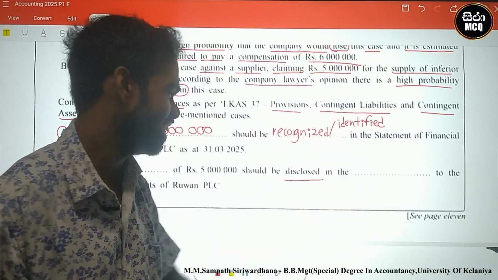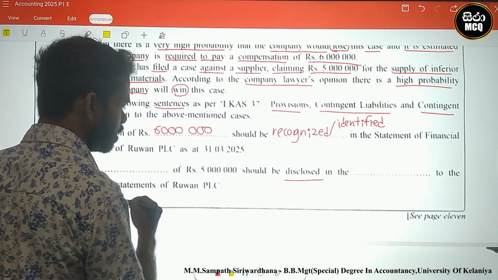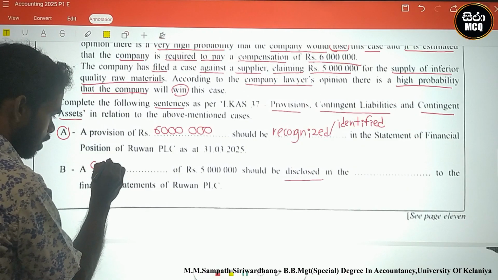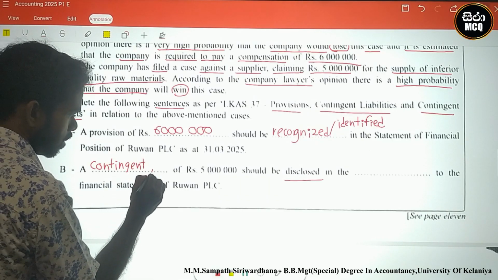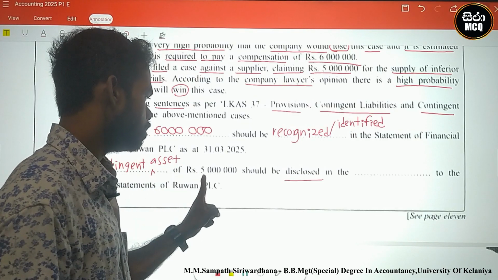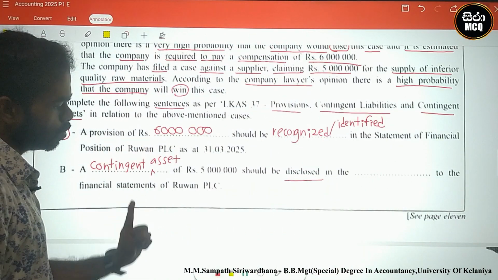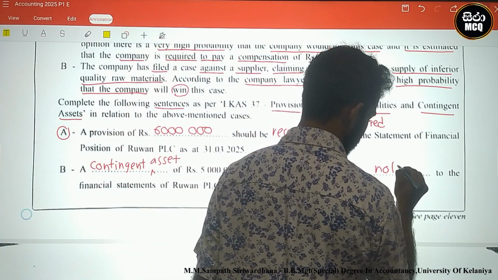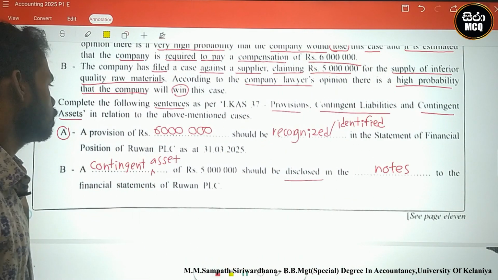There is a contingent asset here. Look here, the blank of 5 million. A blank of what? Contingent asset. A contingent asset of 5 million should be disclosed in the notes to the financial statements of Ruan PLC. Disclosed where? In the notes. This is enough for the answer.